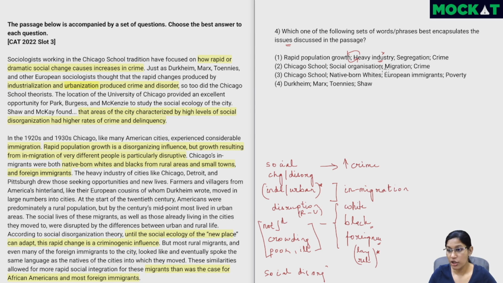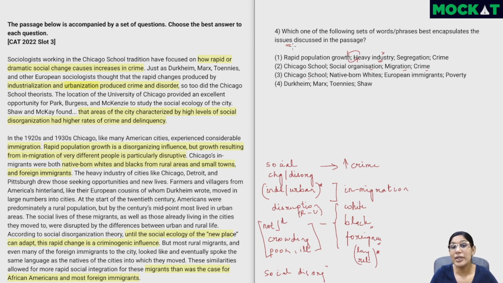Chicago School, social organization, migration and crime. Now, Chicago School is not really an issue. The other three are the ones which have been discussed in the passage, and the Chicago School is also fine because they are the ones who studied it. This is a question which I actually ended up spending a lot of time on during my CAT, given that the word issues was there, and I was like, do we go for something which has Chicago School because it is not an issue? But similarly, Chicago School is mentioned here, people are mentioned here, and heavy industry again, it's a cause, not really an issue.